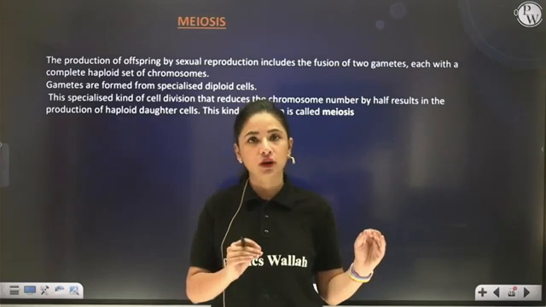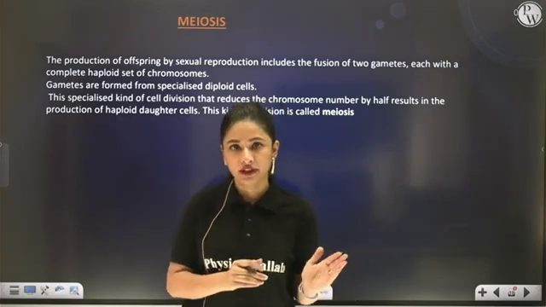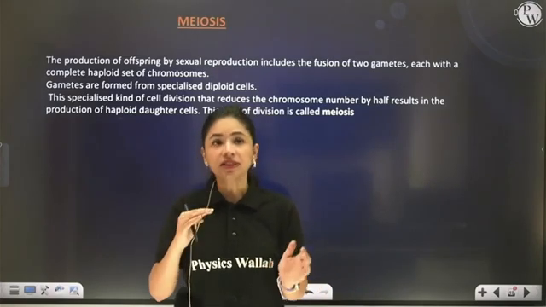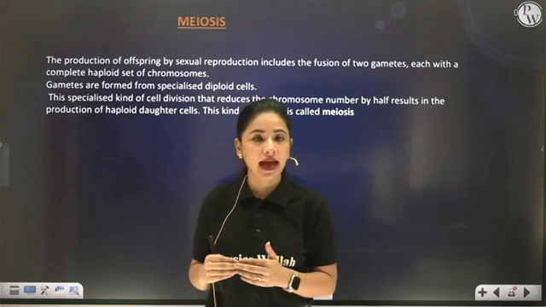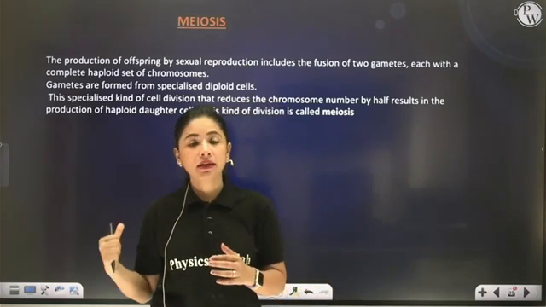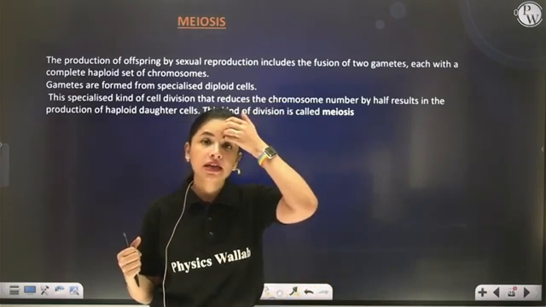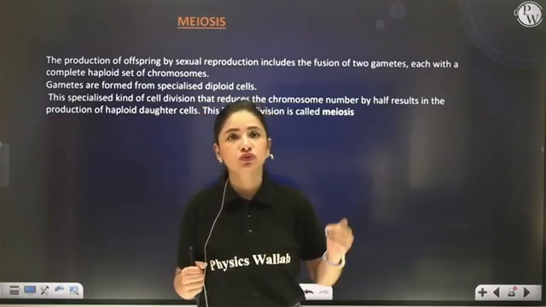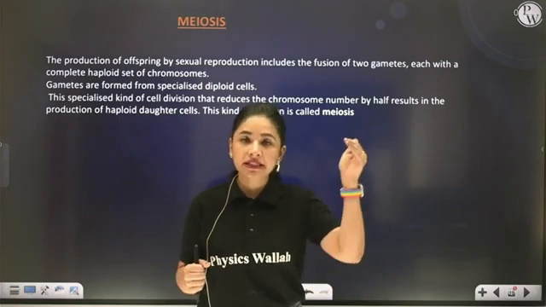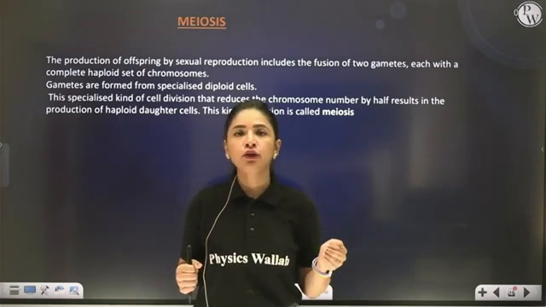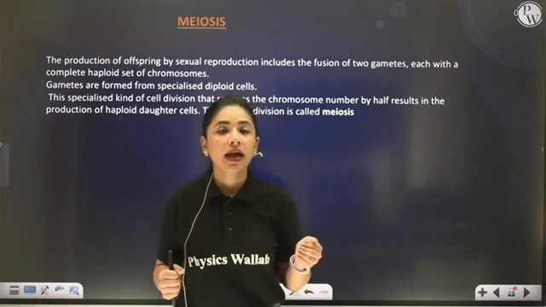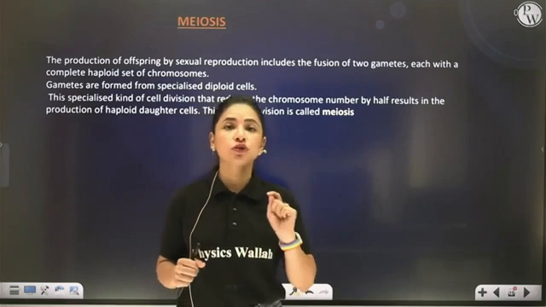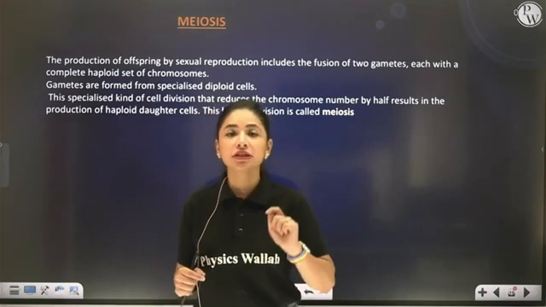Unlike mitosis, which was equational cell division, as the daughters were receiving the same amount of genetic material as that of the parent, here in meiosis you will see a reduction in the total number of chromosomes from the parents to their offspring. Parents are diploid, but after the end of meiosis, there will be 4 haploid daughters produced. That means meiosis is also known as reductional division.